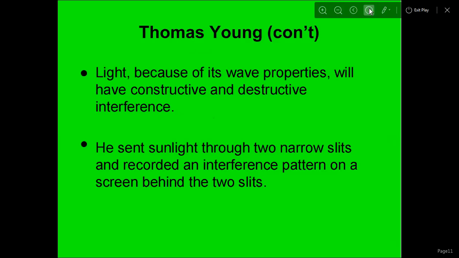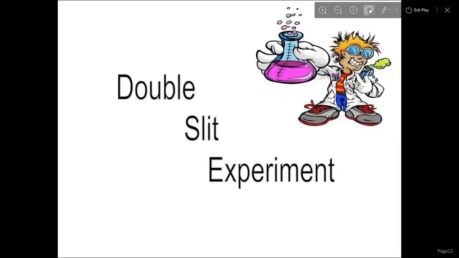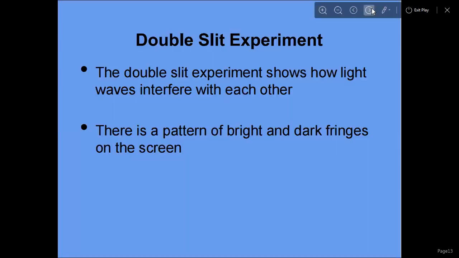So light, because of its wave properties, will have constructive and destructive interference. He sent sunlight through two narrow slits and recorded an interference pattern on a screen behind the two slits. This is the double slit experiment, which shows how light waves interfere with each other.